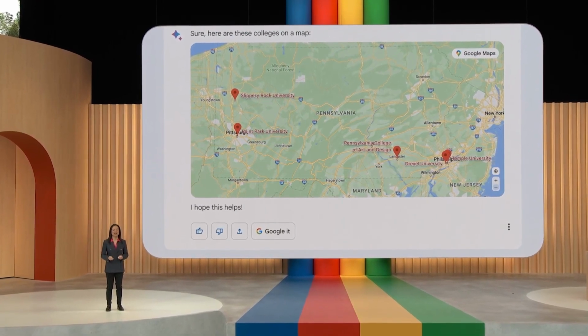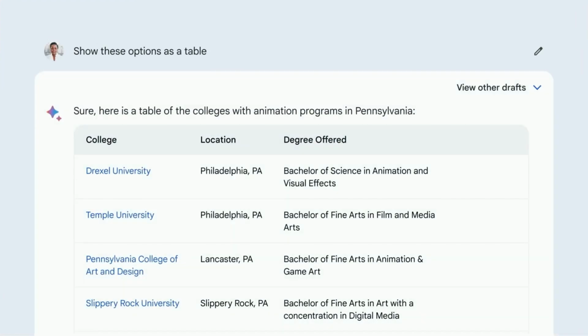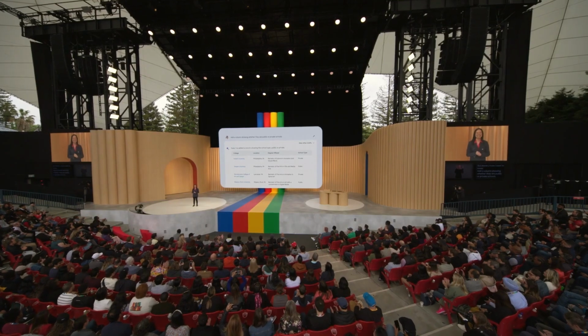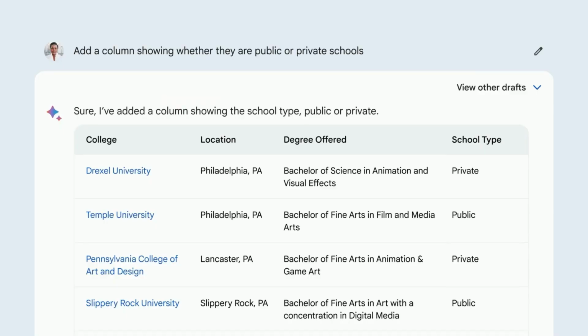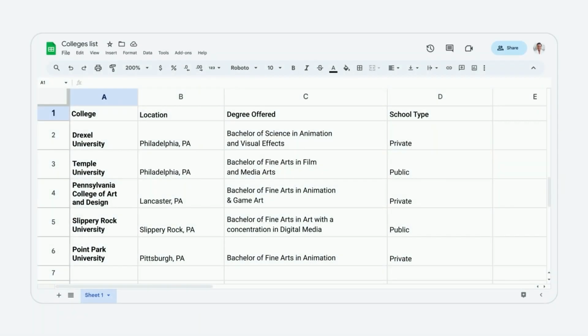Now let's start organizing things a bit. Show these options as a table. Nice. Structured and organized, but there's more I want to know. Add a column showing whether they're public or private schools. Perfect. This is a great start to build on. And now let's move this to Google Sheets so my family can jump in later to help me with my search.